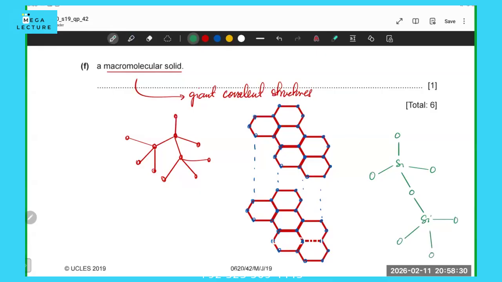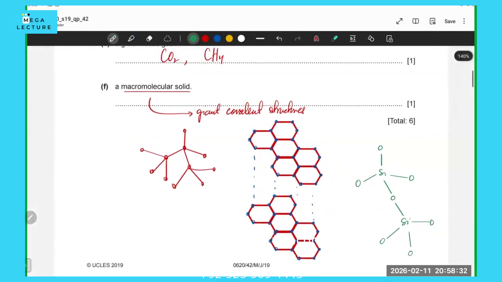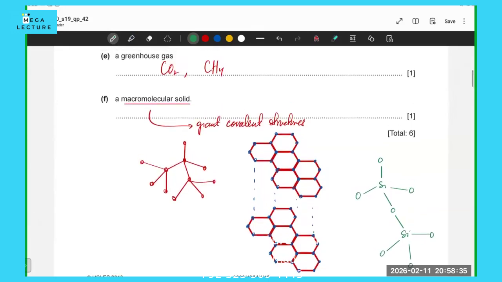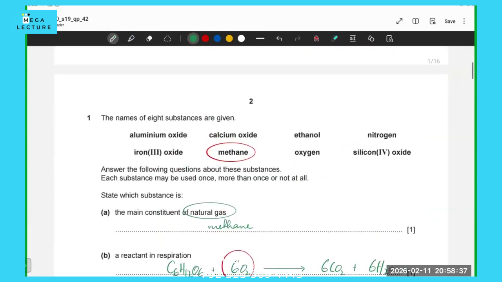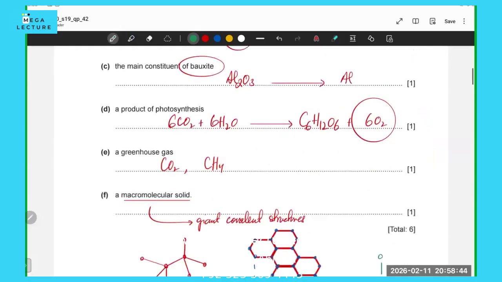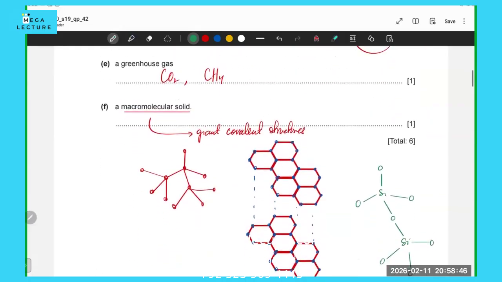It just continues. So these are your three giant covalent structures: diamond, graphite, and SiO2. Now, in this case, it's silicon dioxide that's given, and that is this structure. So the macromolecular structure is going to be silicon oxide. Okay, Taha, is this clear? Correct.